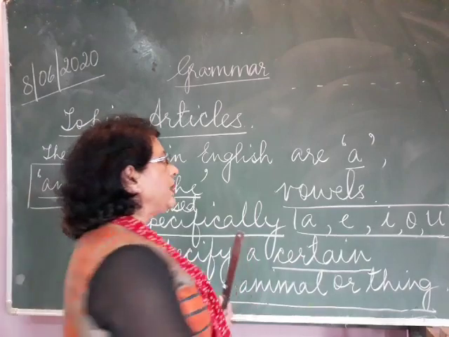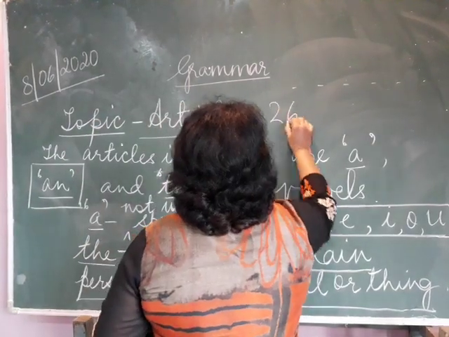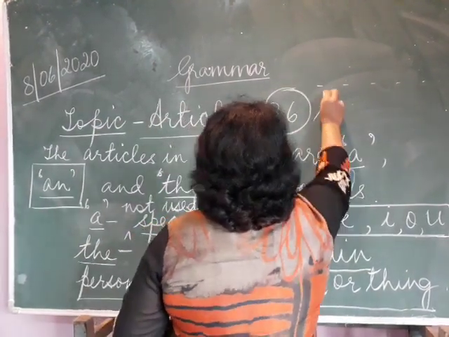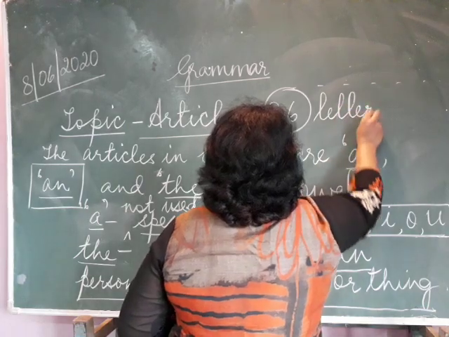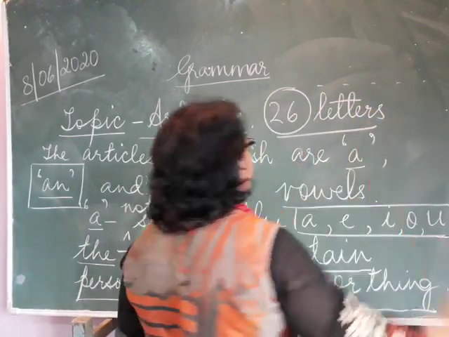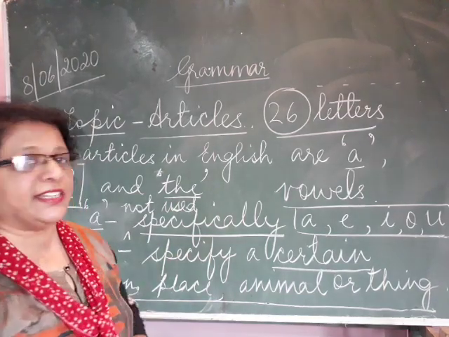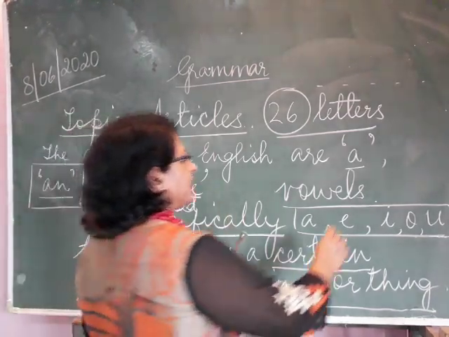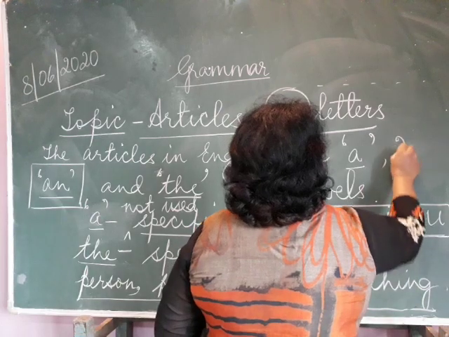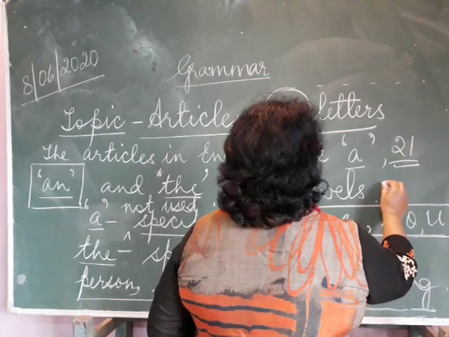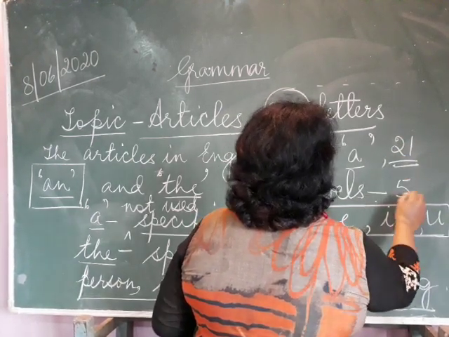We have 26 letters in the English alphabet, A to Z. And out of these 26, 21 are consonants and 5 are vowels.